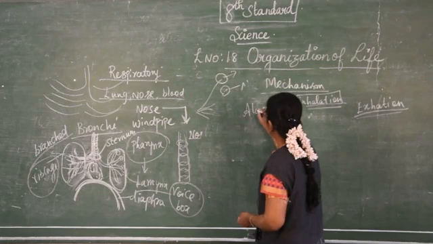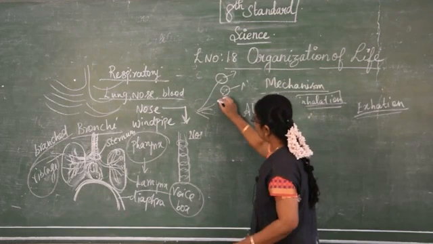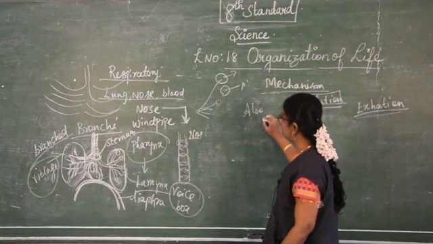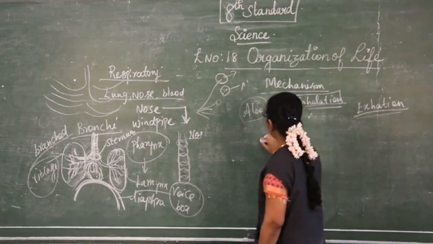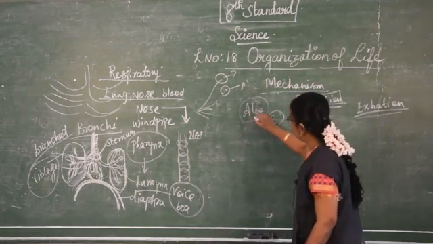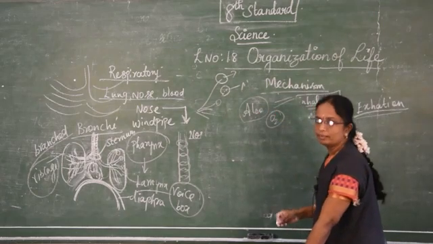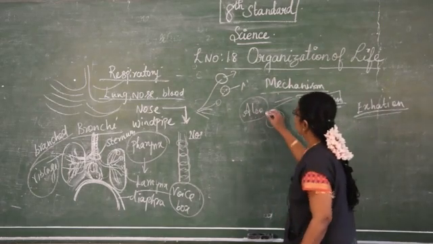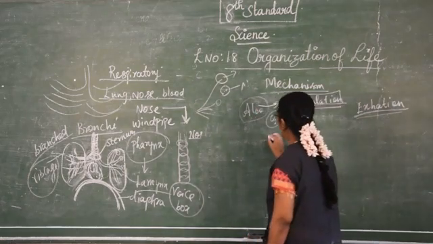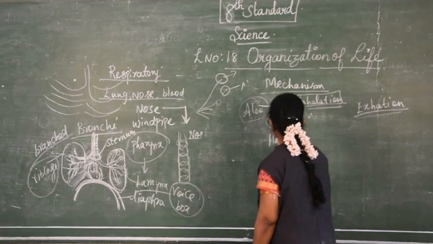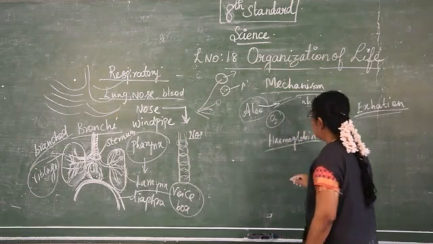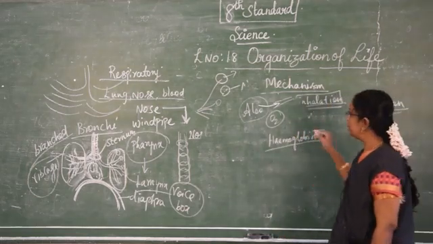Okay. Then, how does the exchange of gases take place in the alveoli? Alveoli are nothing but small organs found at the end of the bronchi. So what will happen in the alveoli? The oxygen is more in the alveoli than in the blood vessels. Through diffusion, the oxygen enters into the blood capillaries. So the oxygen combines with the hemoglobin. Hemoglobin is the pigment which is present in the blood.